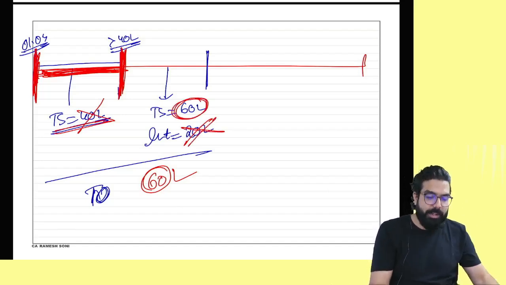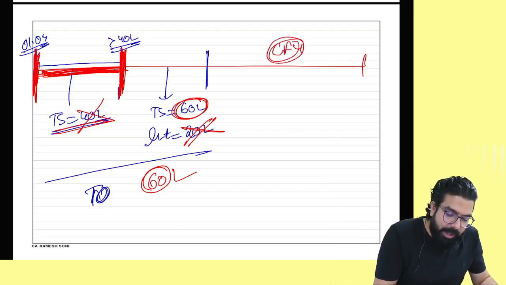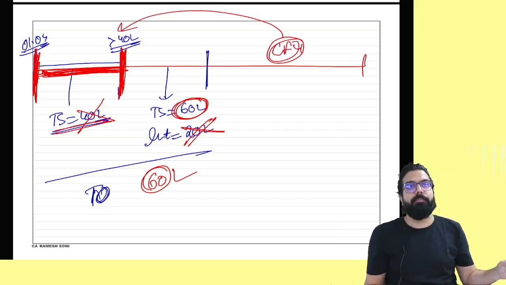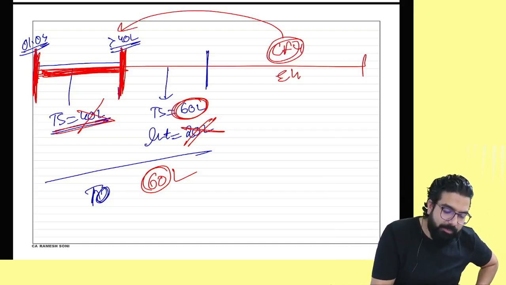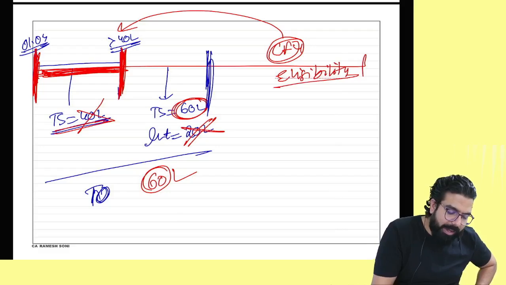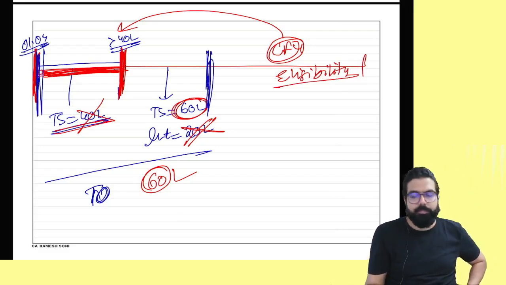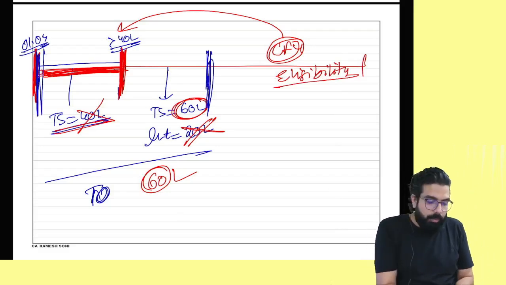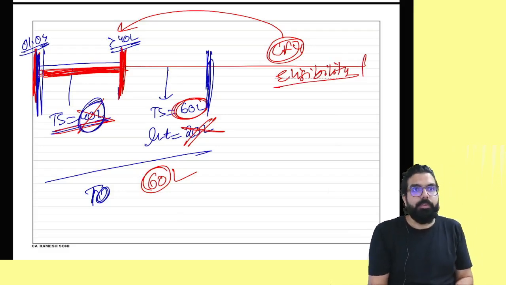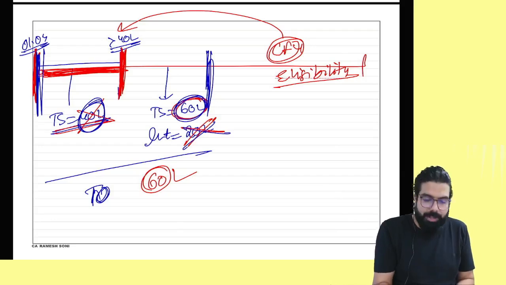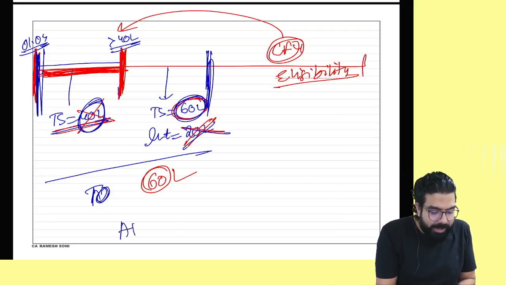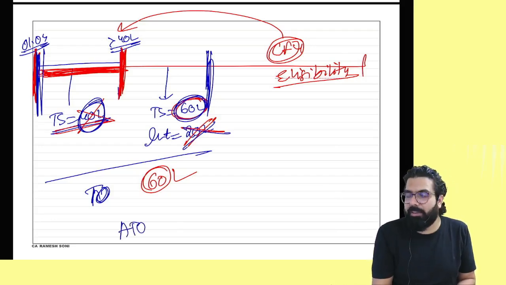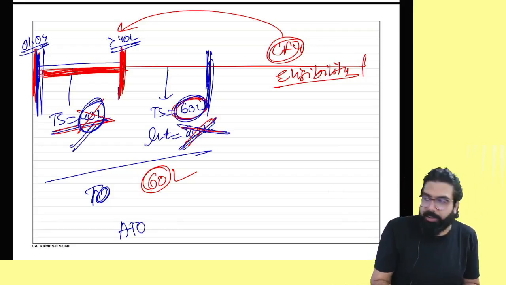Now in the next year, in the current financial year, I have to see last year's turnover. Now can you tell me when I am checking eligibility in the current year, what will be my last year's turnover? Will you take 40 lakh also? Will you take 60 lakh also? Yes, but you will not take 20 lakh rupees, and hence when I am checking aggregate turnover of the last year to check eligibility, I will exclude interest.